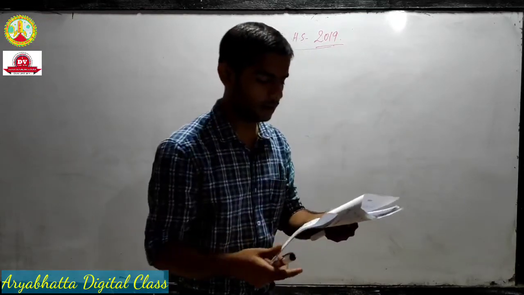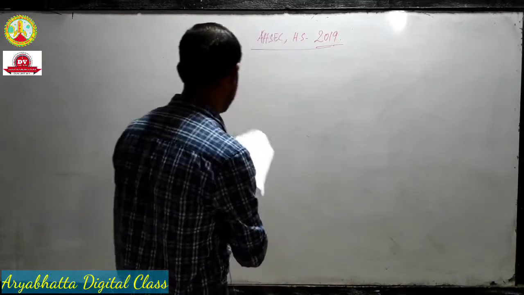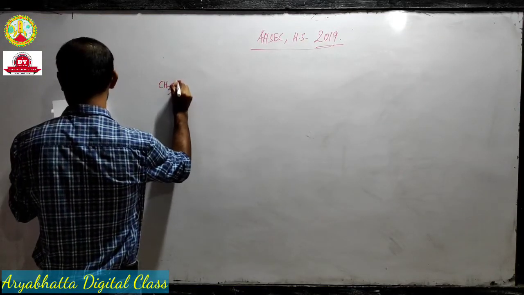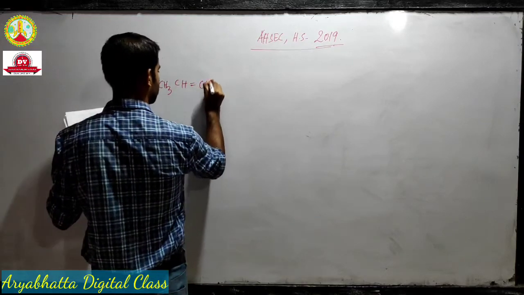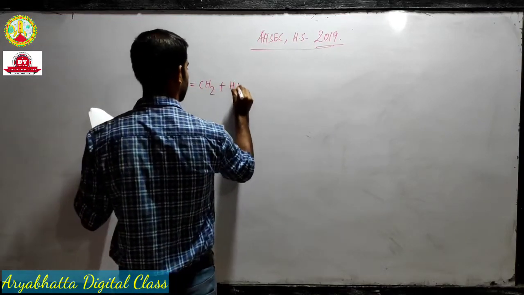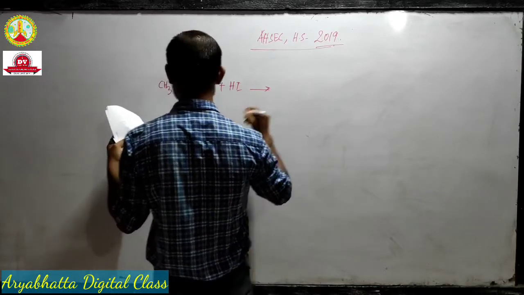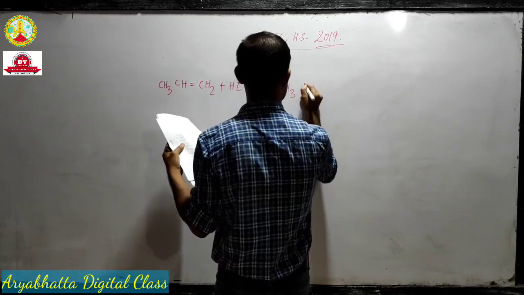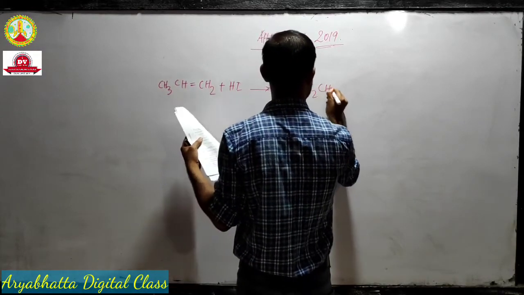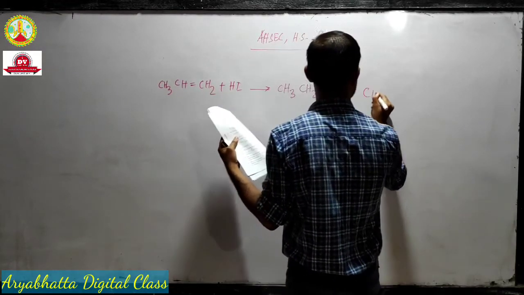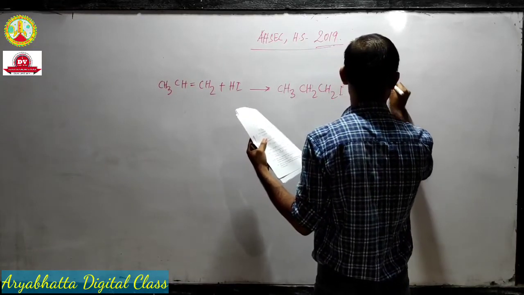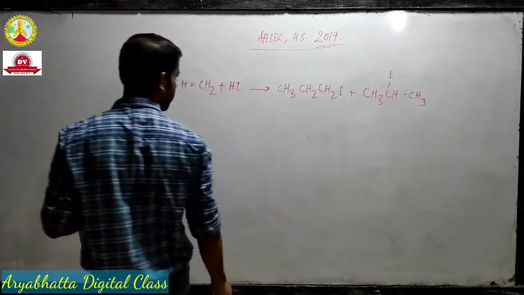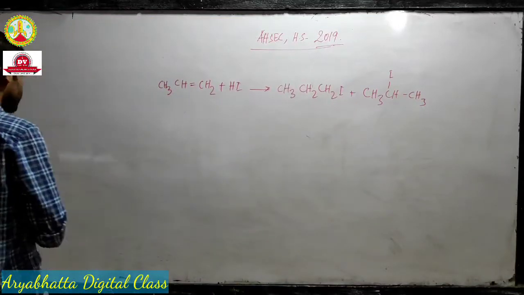The first question is you have to predict the major product, and the question is like this: CH3CH=CH2 plus HI, and the products are CH3CH2CH2I plus CH3CHICH3. So these are the 2 products, and you have to tell which one is the major product.